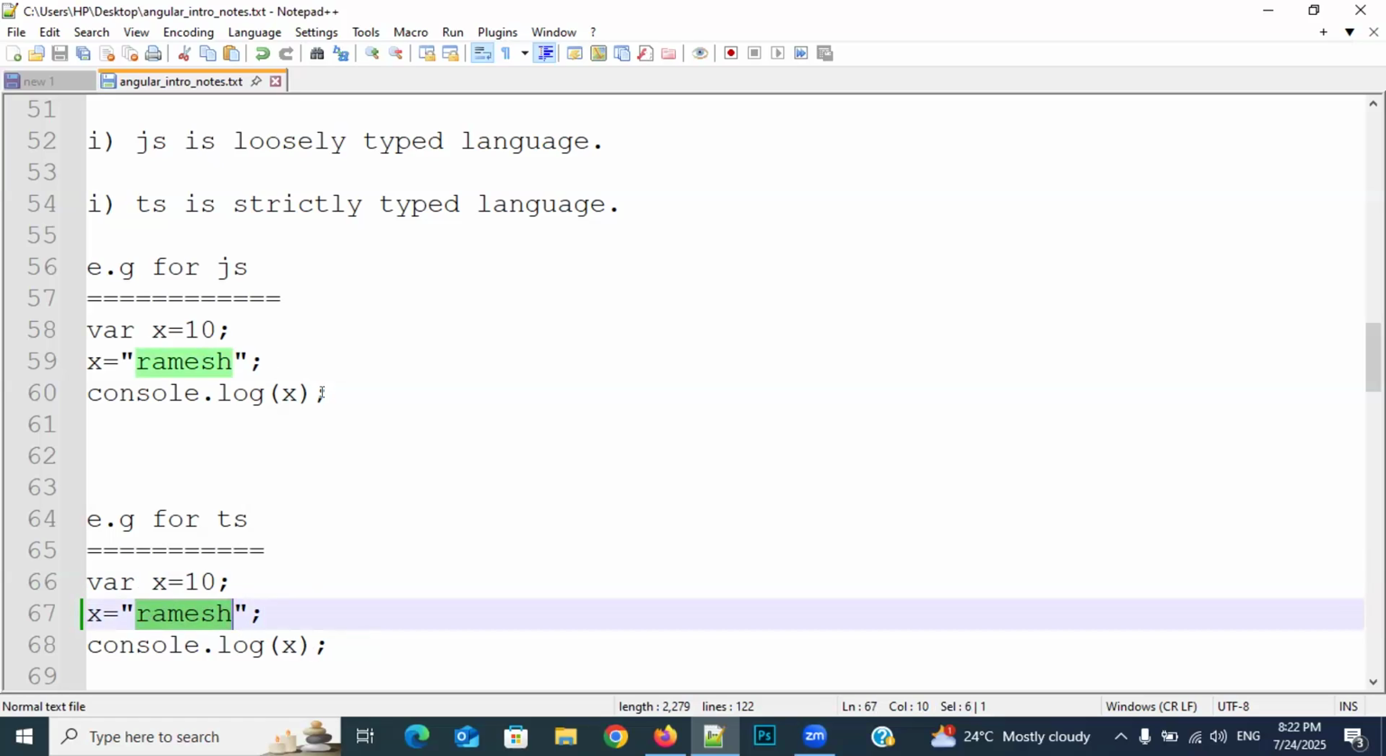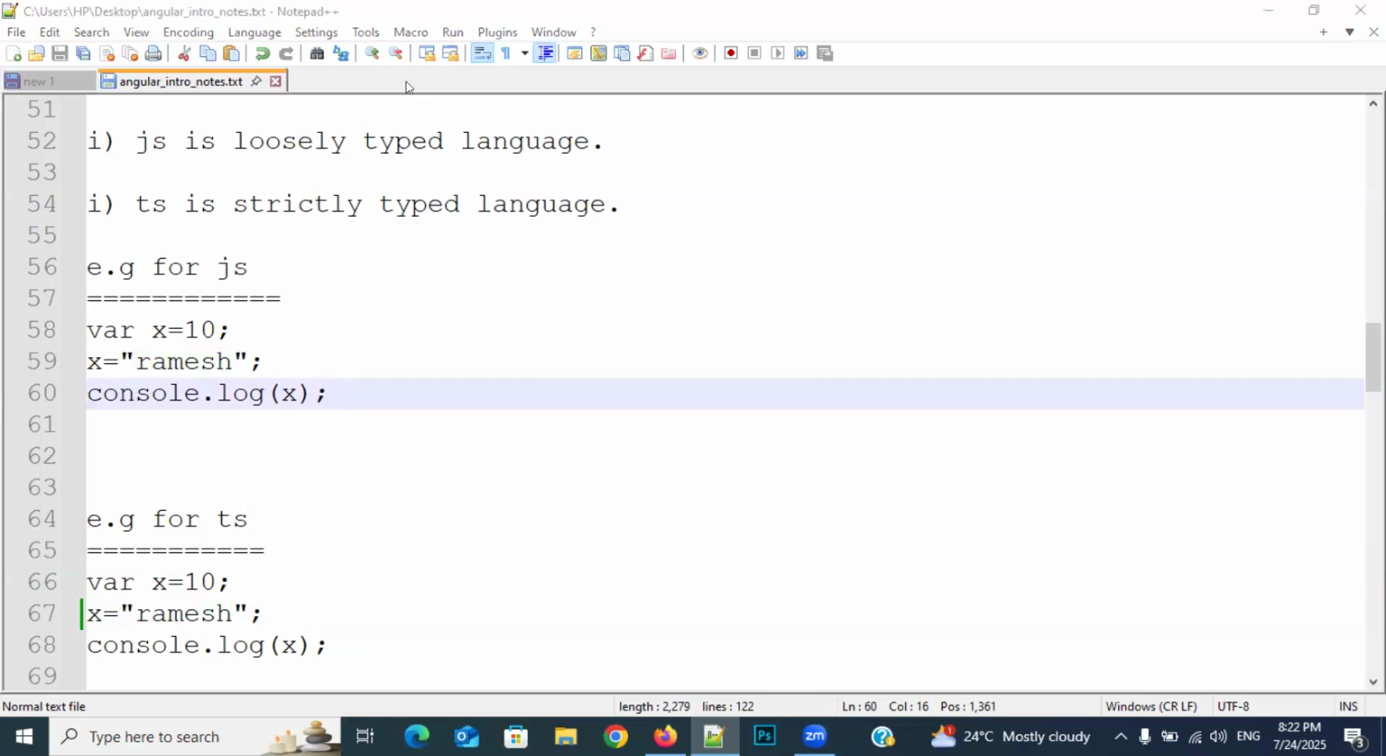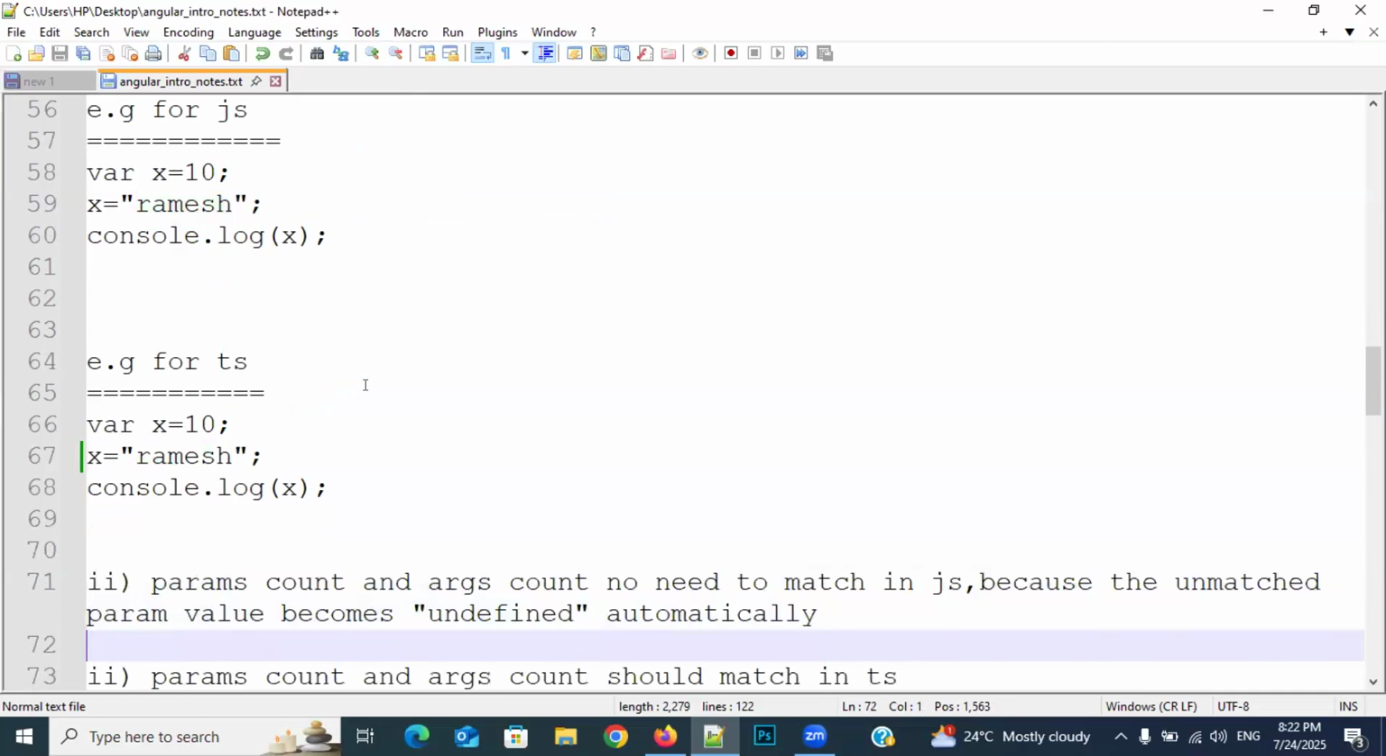But in JavaScript, we'll get output as Ramesh. That is the first difference. Clear, everyone?